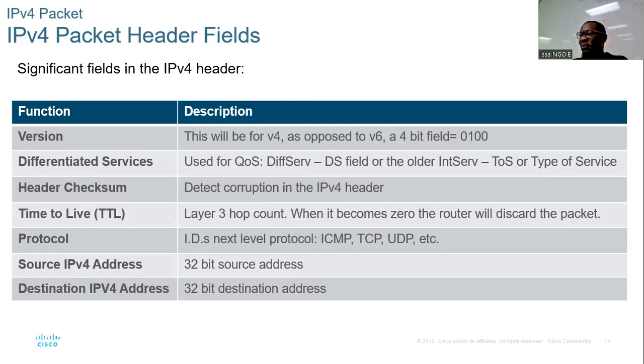There's a field like version that will specify which IP version to use, version 4 or version 6. There's a header checksum, how we detect when there is a problem. There's a protocol, which protocol to use, what's going to be the source, what's going to be the destination. This is just what it means.